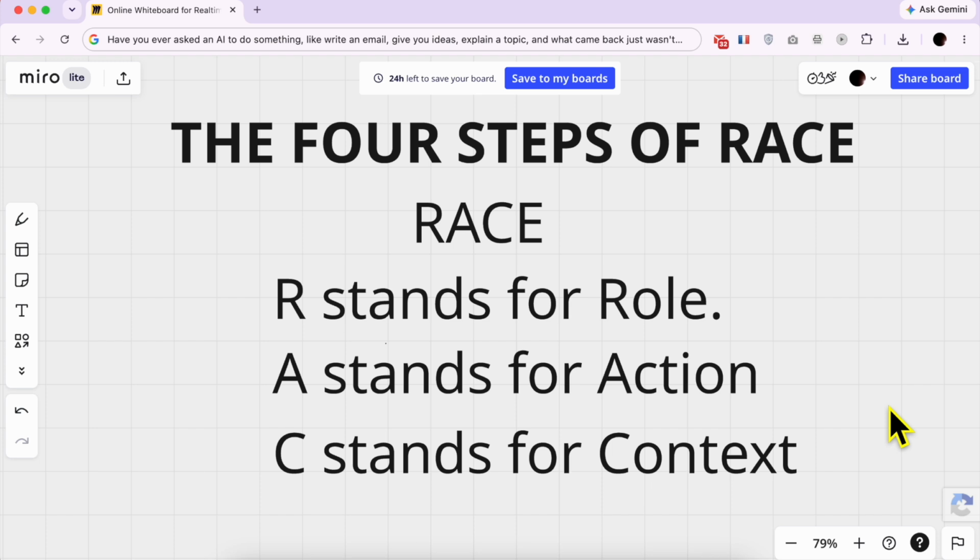Write whatever the AI needs to know to stop guessing and start doing. Think of it like this. The more you tell the AI, the less it has to guess. Because when it guesses, it usually guesses wrong.